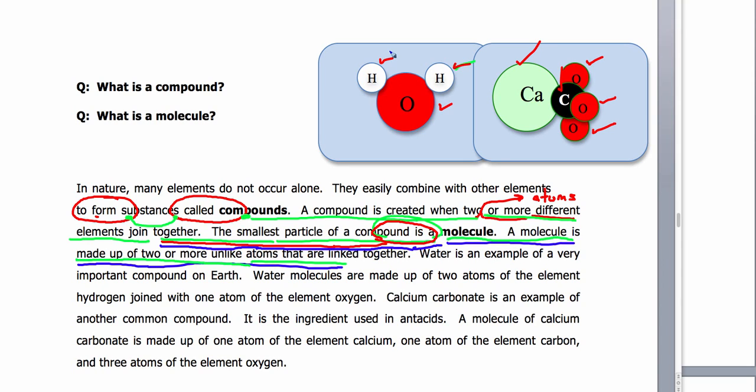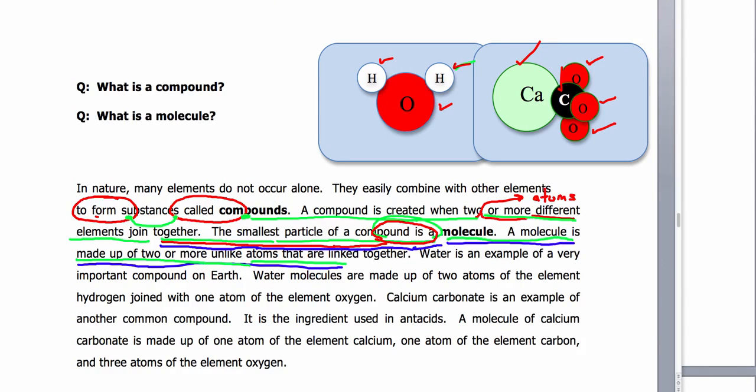Okay, so we have molecules that are kind of like atoms, in that an atom is the smallest particle that makes up a pure substance, like gold, if it's pure gold, whereas a molecule is the smallest particle that makes up a substance that we call a compound. And a compound being a substance that's made up of atoms of more than one element, two or more elements.